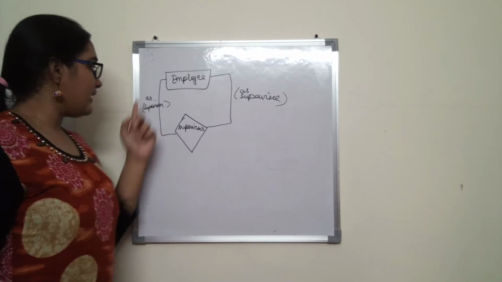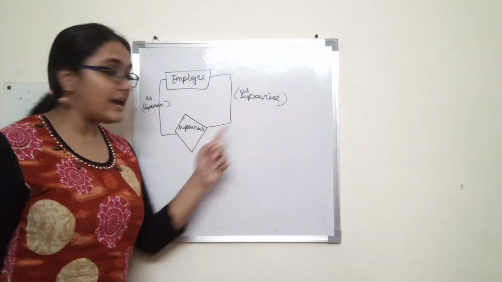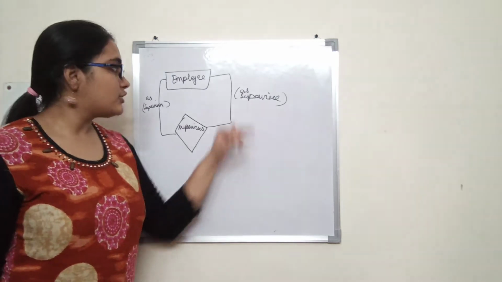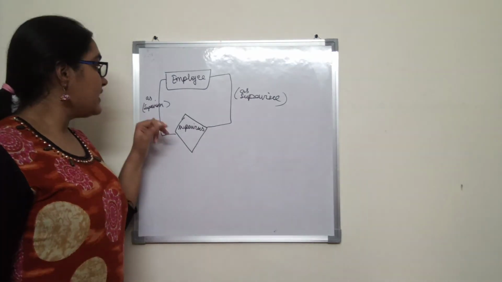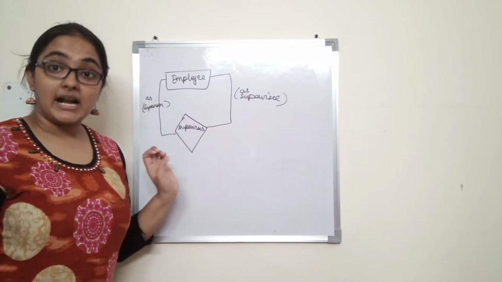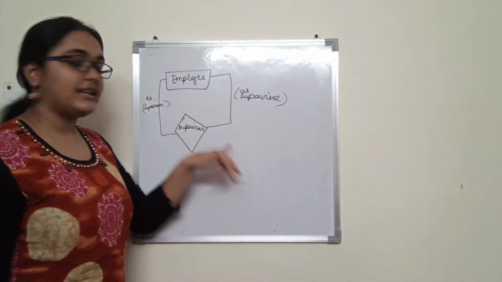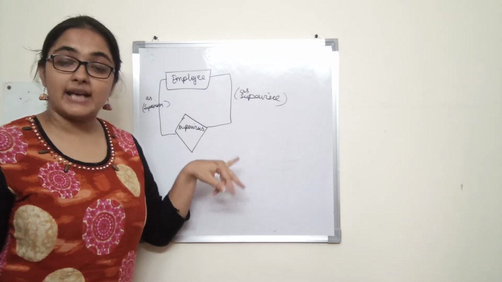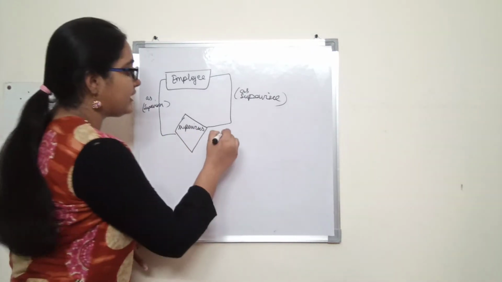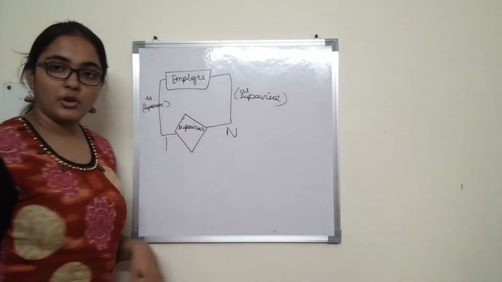So employee as supervisor or as supervisee does not participate totally in the relationship supervises, so no total participation. Also, the supervisor as a supervisor, what is the cardinality? Cardinality is n, and while writing it in the cardinality ratio, single line, double line representation, we exchange the cardinality. So here we write n and here we write 1.